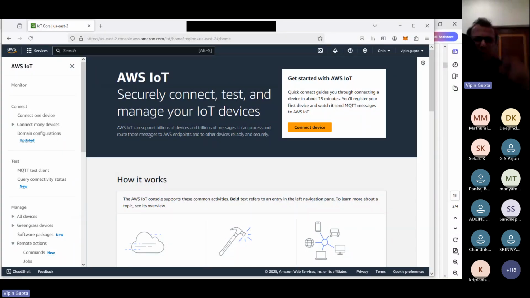Let me give a little bit of demo before I start moving to other things. Suppose I have certain devices available with me, and I need to connect those devices with AWS IoT. If I have 10 devices, or 100, then a local solution will be okay. But suppose at election time, when Lok Sabha elections are there, we have to get the feed from different centers. We want to use IoT for that purpose, so we need solutions which are of large scale.